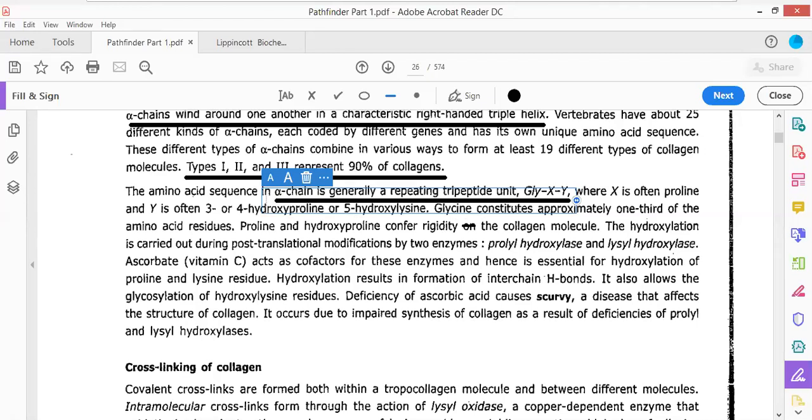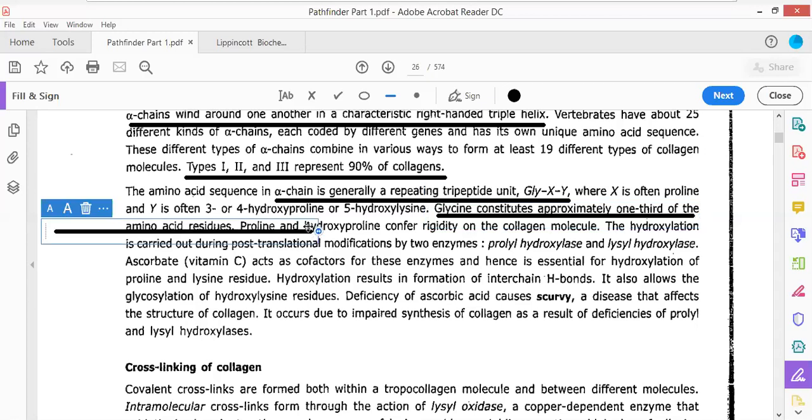So you can find that the most abundant amino acid present in the structure of the alpha chain is glycine. Glycine constitutes approximately 1/3 of the amino acid residues. It is the one that constitutes 1/3 of the amino acid residues. Okay, so 1/3 of the amino acid residues is just made up of glycine.